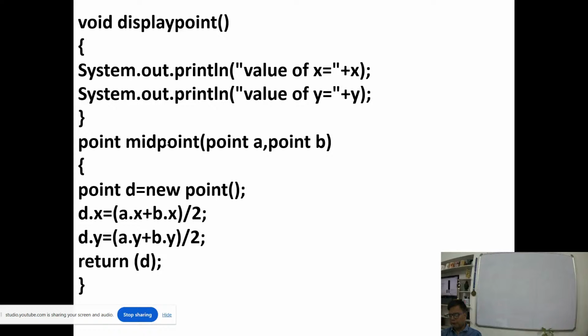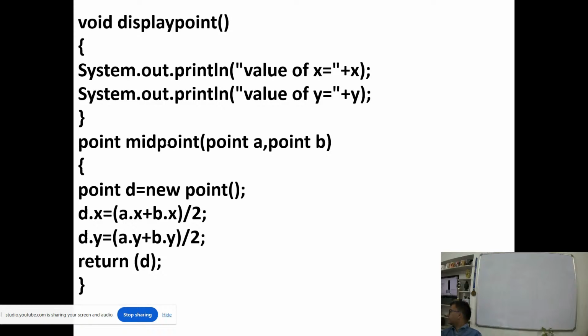object. It was accepting two parameters, two objects as parameters. So point, that's the return type. Midpoint, that's the function name. Point A comma point B, these are two objects. Now point D equal to new point. I created an object within the function. Point D, I created an object named D. Point D equal to new point.